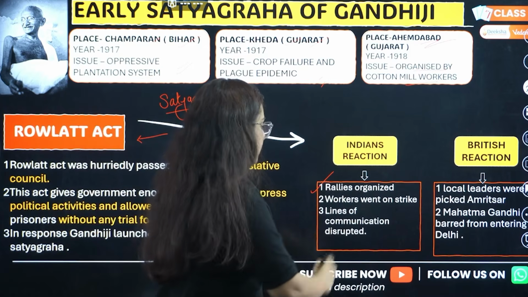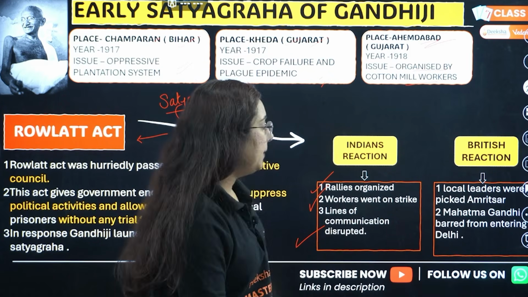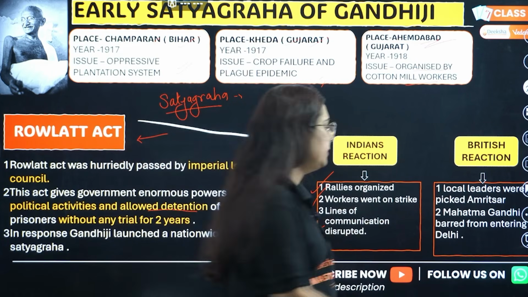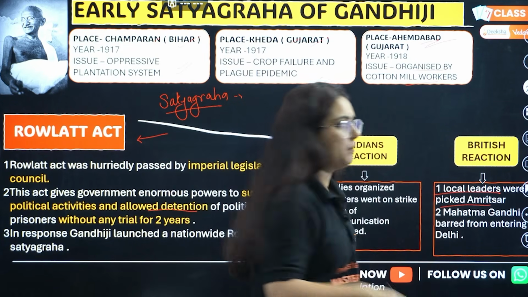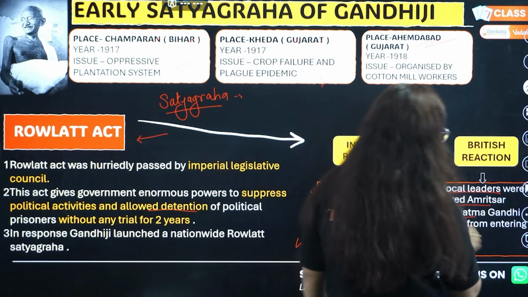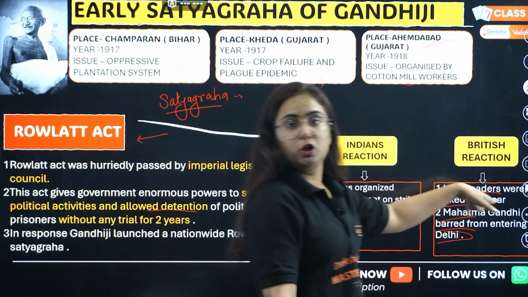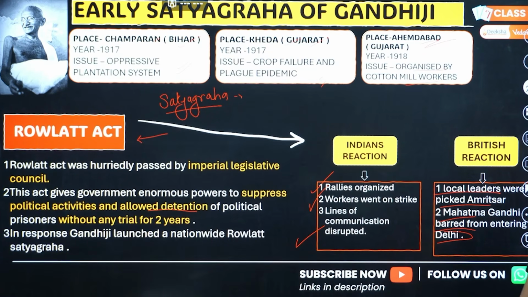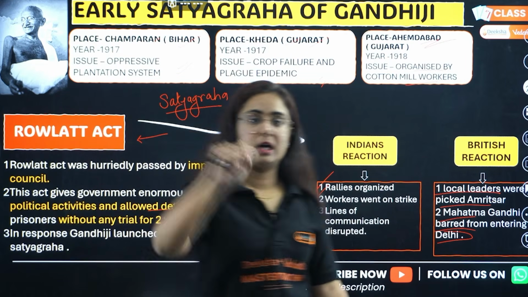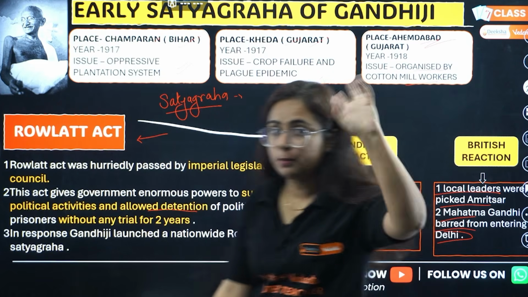Rallies were organized, workers went on strikes, communication lines were disrupted. But the Britishers reacted very badly. They picked up the local leaders from Amritsar, because in the Punjab region, the violence was increasing day by day. Mahatma Gandhi was barred from entering Delhi. Here, let me tell you, when I'm talking about local leaders from Amritsar, here comes one more event, that's Jallianwala Bagh. Because 2 local leaders were arrested, Dr. Satyapal and Saifuddin Kitchlew from Punjab region.